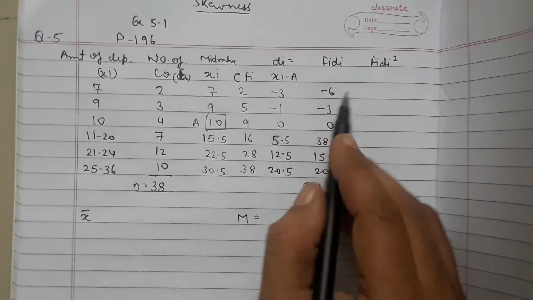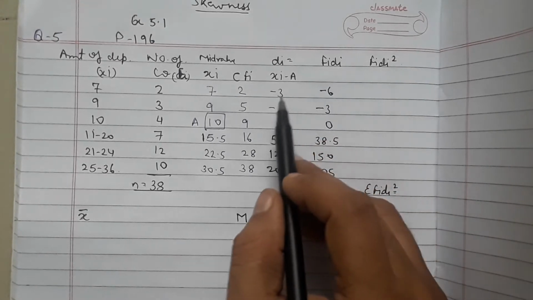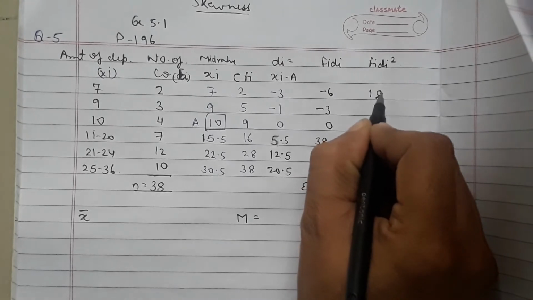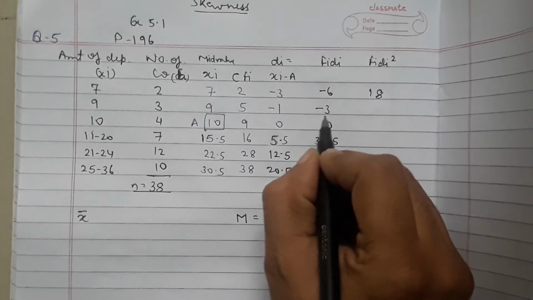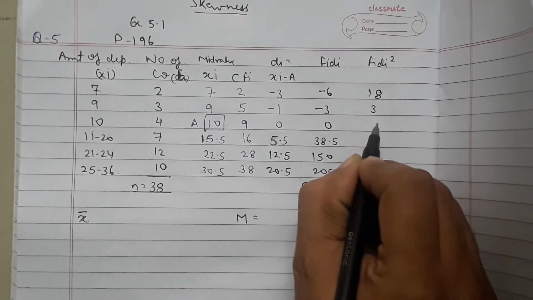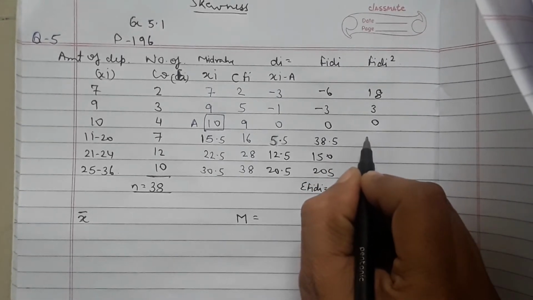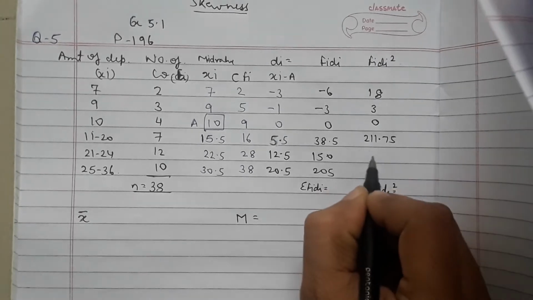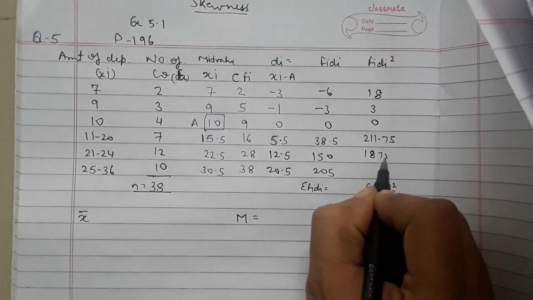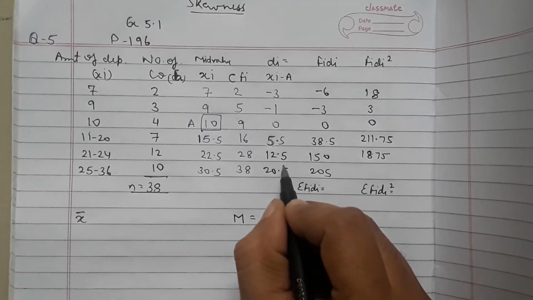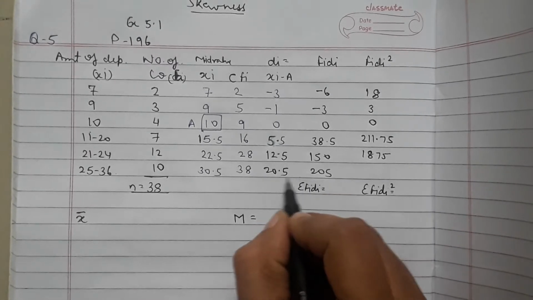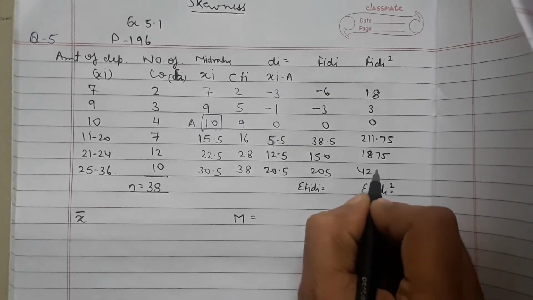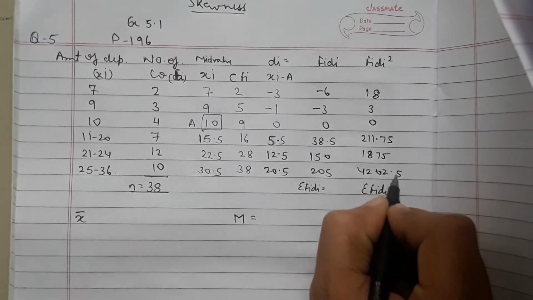Now for the fidi square calculation, how will we make it? fidi multiplied by di. So we get 18, positive 3, 0, 211.75, 1875, 150 multiplied by 12.5, and 20.5 multiplied by 205, which gives 4202.5.